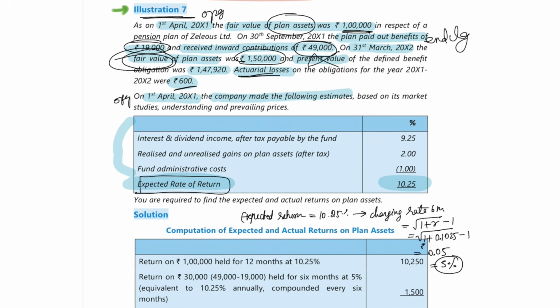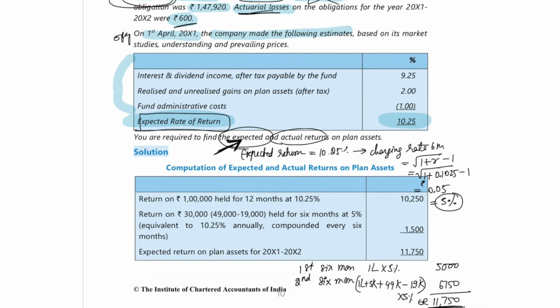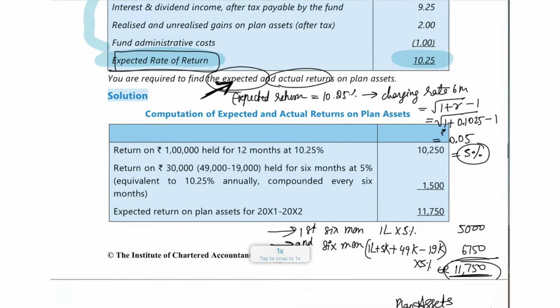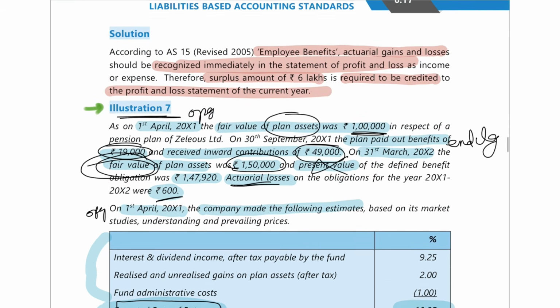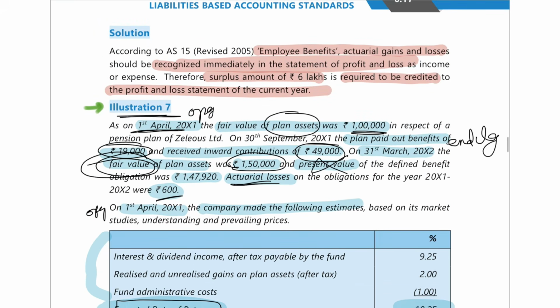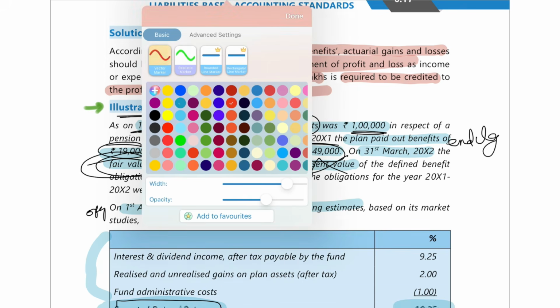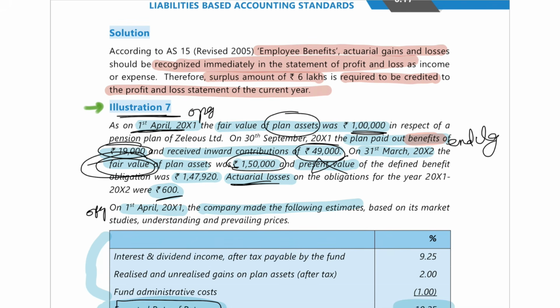They are telling you that you have to find out the expected return and actual return on plan assets. So here first, let's find out the expected return. For expected return, what did I tell you? I told you that you have to do like this. First, you have to take the first 6 months how much it will be, then the second 6 months. Before doing that, let me tell you that this is the opening balance on 1st April, and this benefit was paid and the inward contribution received.